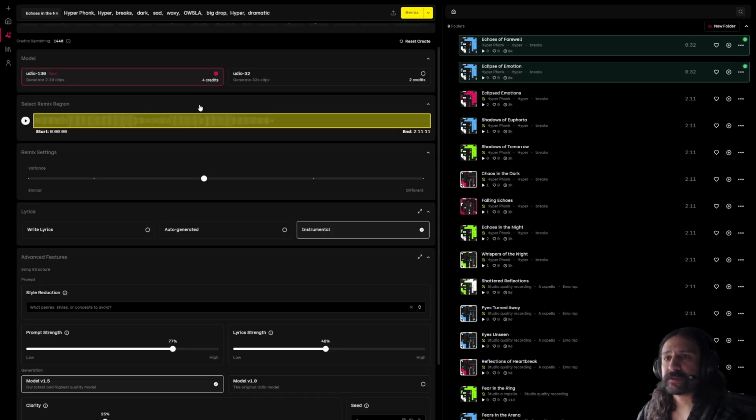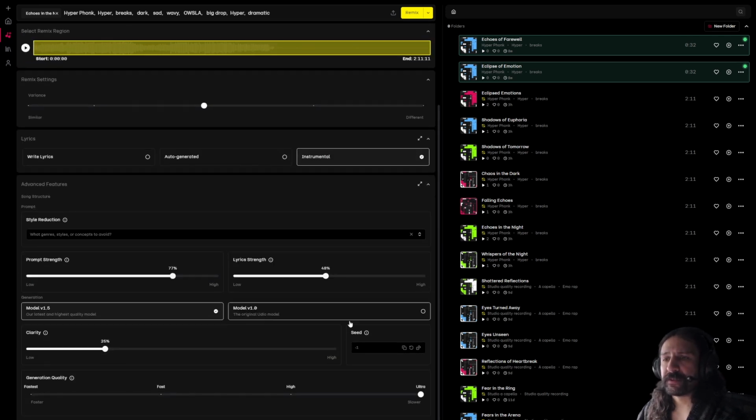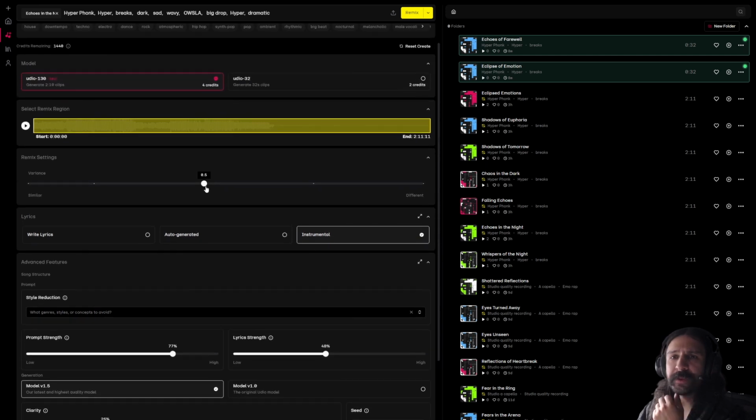And the main reason, well, let me go down. So first, we have the same options that we did for create. Here we have the variance setting. If you have the variance setting set down here, then it's going to basically sound just like the original, but it's going to add new details if there are fewer details. Unless you have something that has more details than Udio is capable of imagining. In that case, it actually will probably output lower detail.